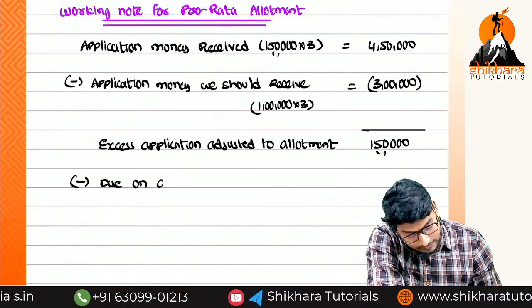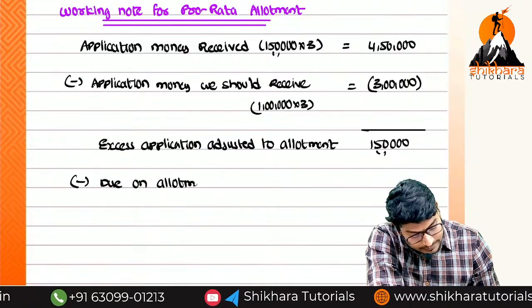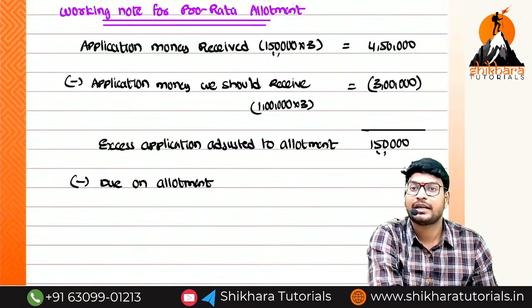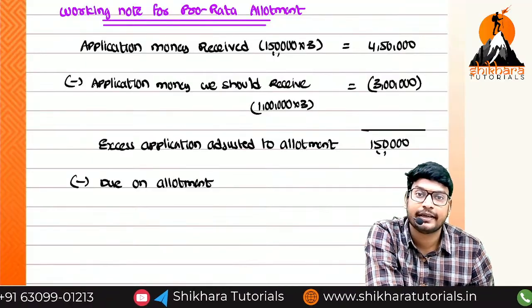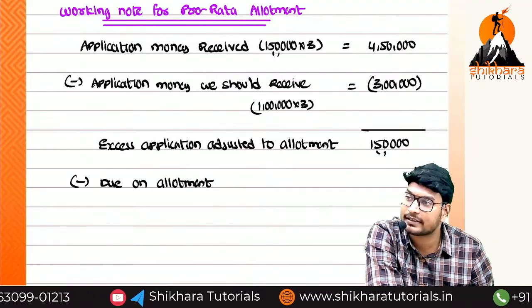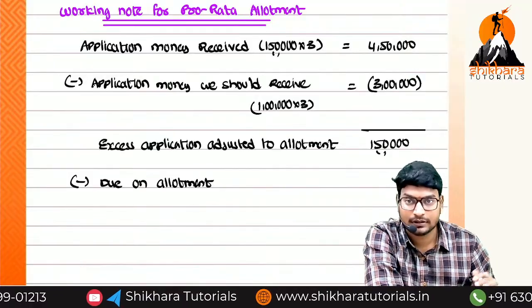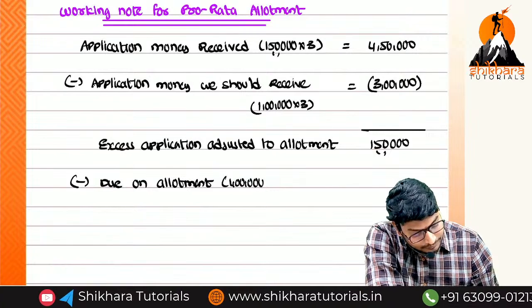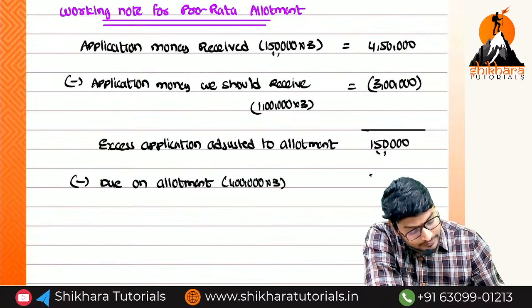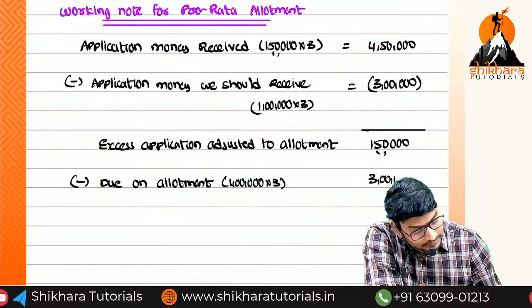Once again I am repeating, from allotment onwards, only the actual number of shares we need to consider, either in the case of rejection, pro rata, or mix also. So 1 lakh into 3 is equal to 3 lakhs.